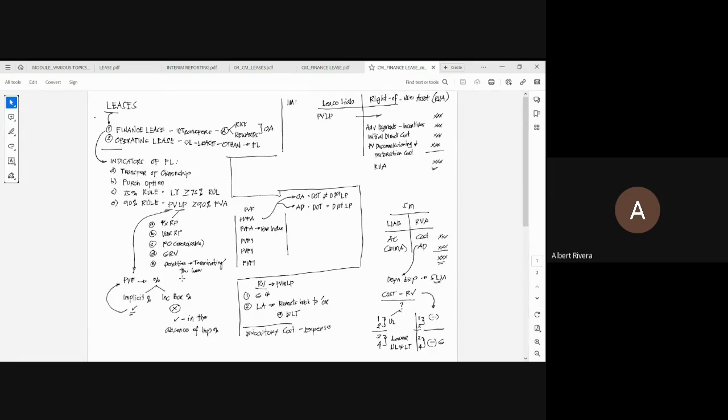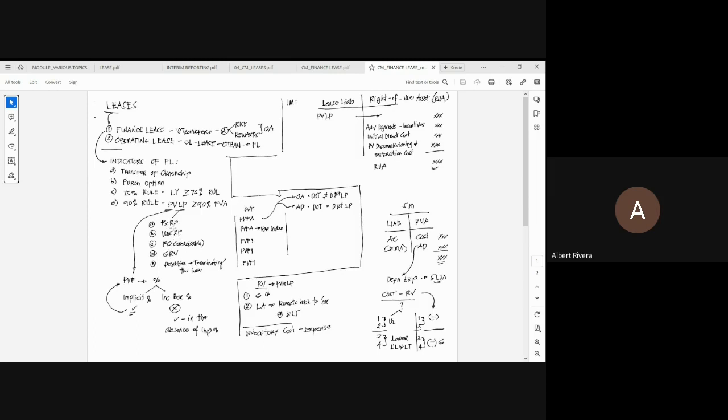Example, if the contract of lease is 5 years, however, there is a provision that either party can terminate the lease on the 4th year, meaning there would be a termination penalty once the option to terminate is exercised by either party. And that is your termination penalty. So these are now your lease payments.